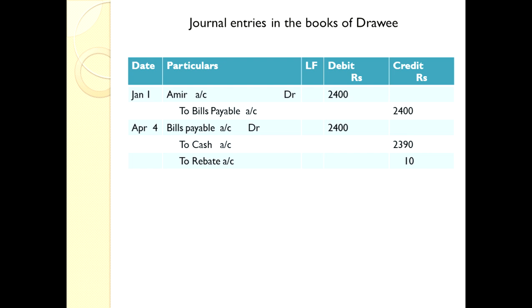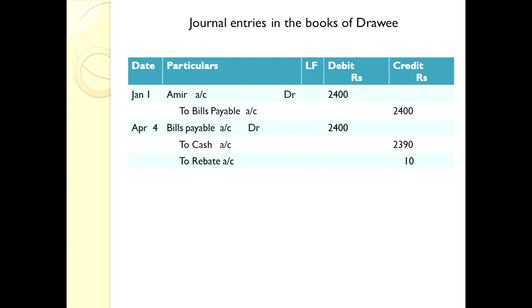Before maturity, 1 month, we are making payment. So on April 4th, we are making payment. While making payment, we receive the instrument. That means we receive the bill from Amir. So debit what comes in, bills payable account debtor, to cash account and to rebate account.